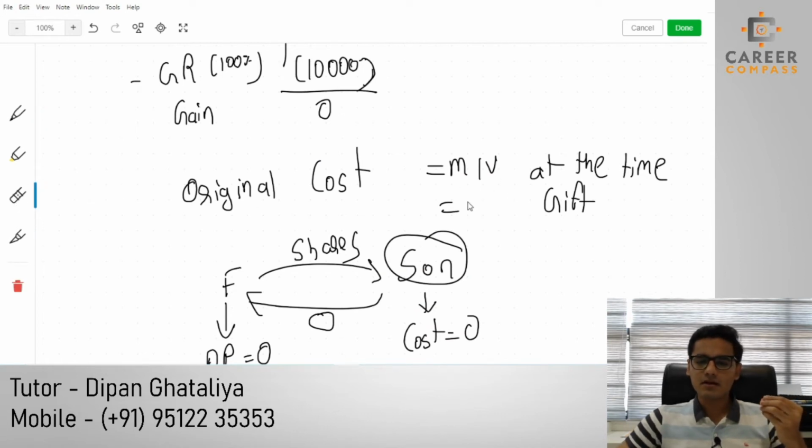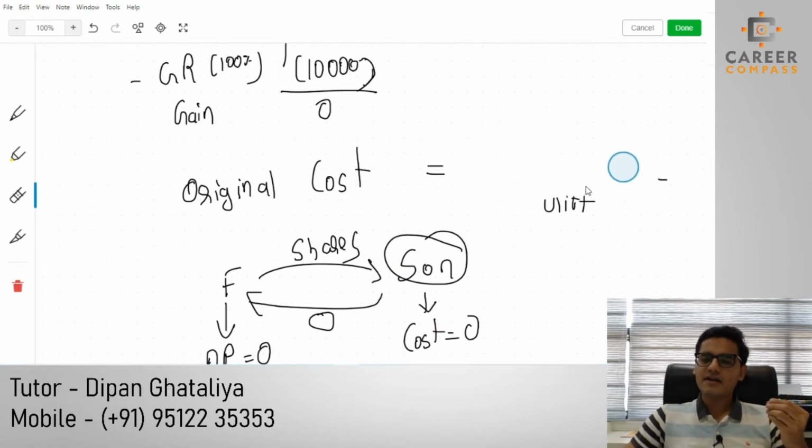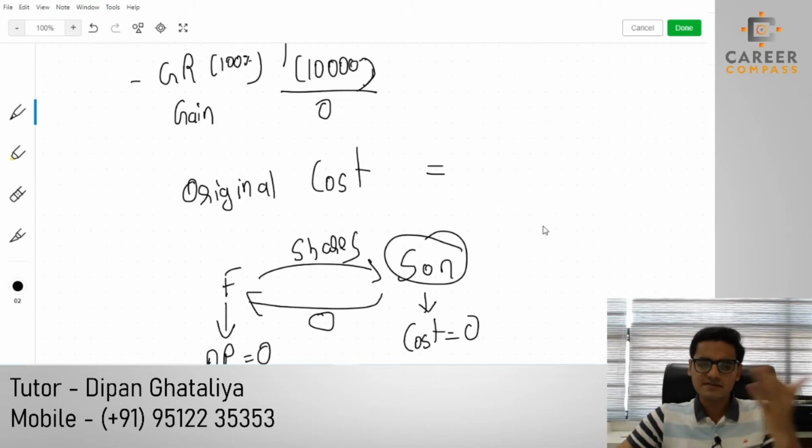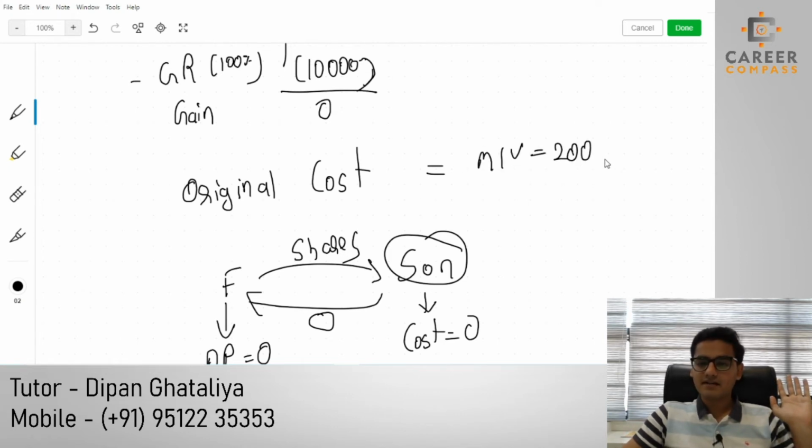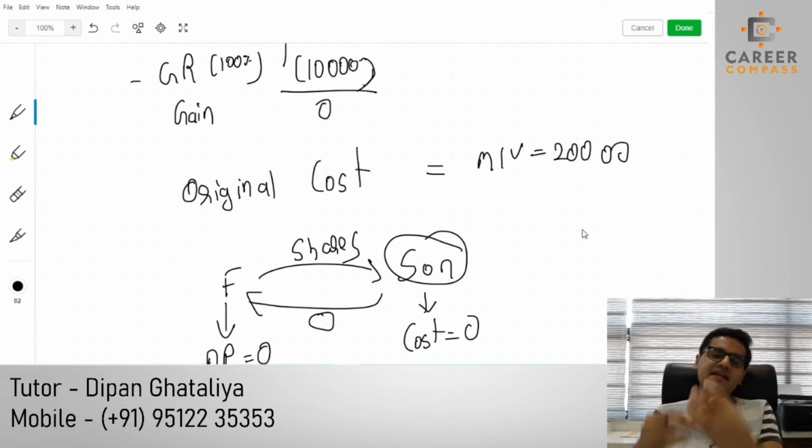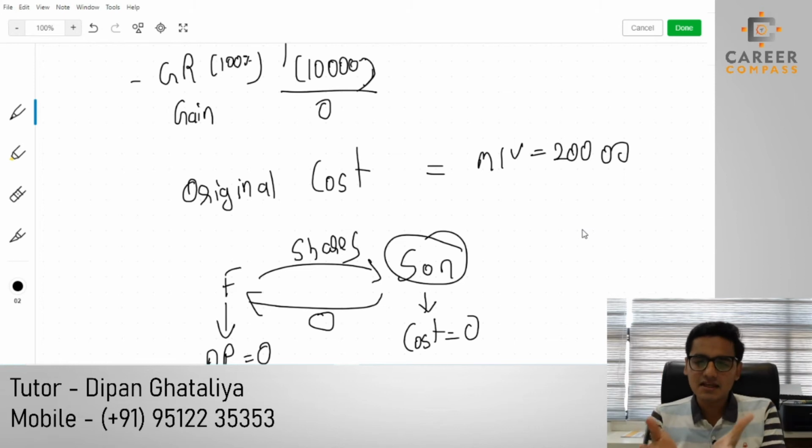That is the simple logic you can understand, or else you can also memorize the simple thing that in the situation of gift relief, original cost will be your market value, the market value at the time of the gift. That kind of statement can also be memorized. You can do anything, student. The same thing you can find in our notes also.